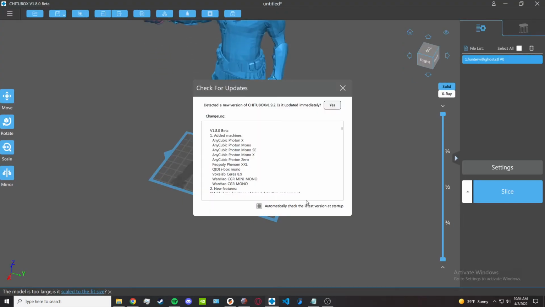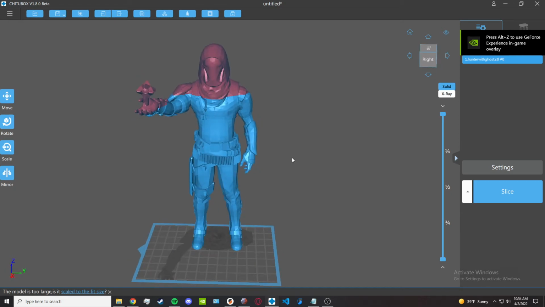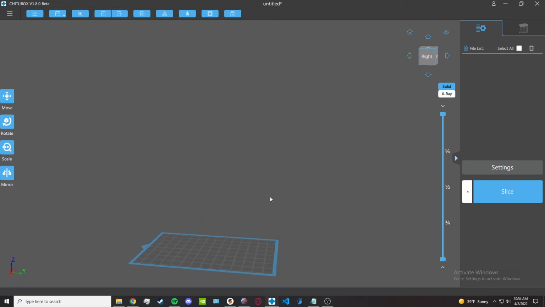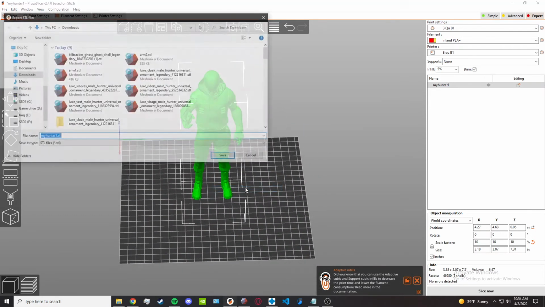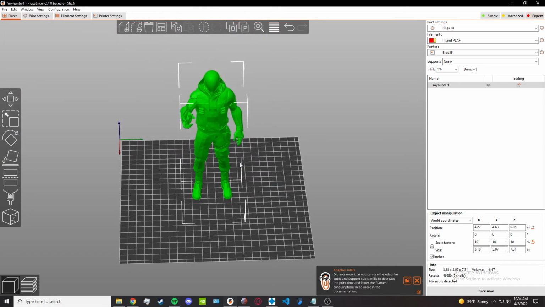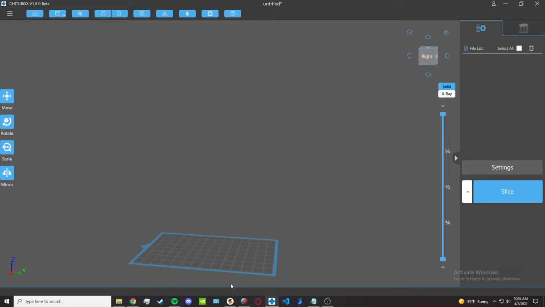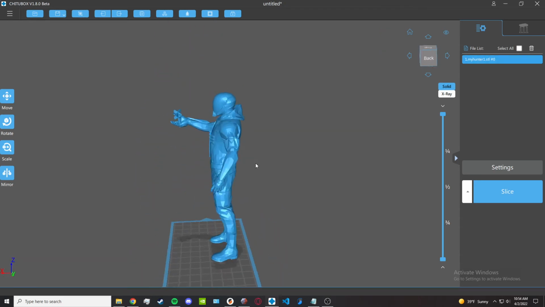Open the slicer up. The hunter model I made. Back to our file, drag it in. Nothing happened. Back to Meshmixer, export this guy as an STL. Chitu Box doesn't like 3MF, so I have to export it. I get it in, and it's a bit too large, so we'll scale it.